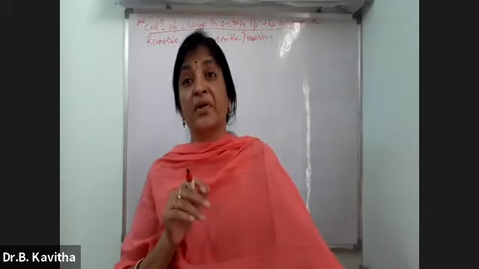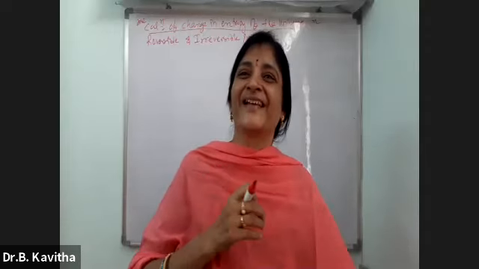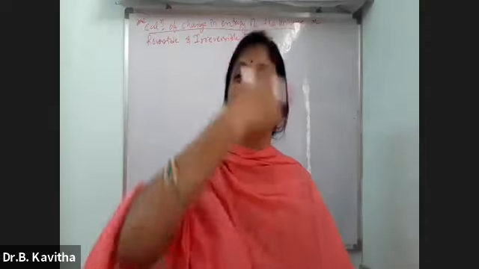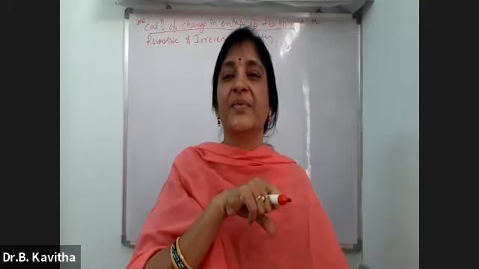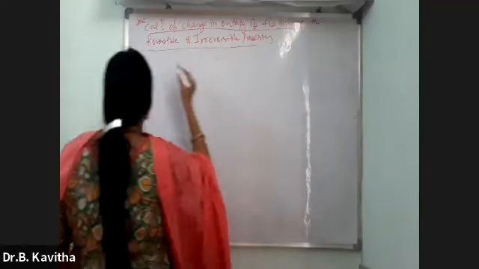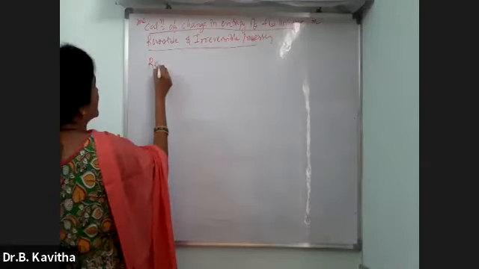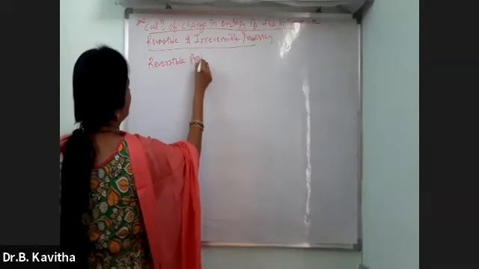But now, what are you doing? See, how much you have improved. Now you are going to calculate the change in entropy of the total universe. Then how will you calculate the change in entropy of the universe? First, we will start with the first process, that is a reversible process. Reversible.